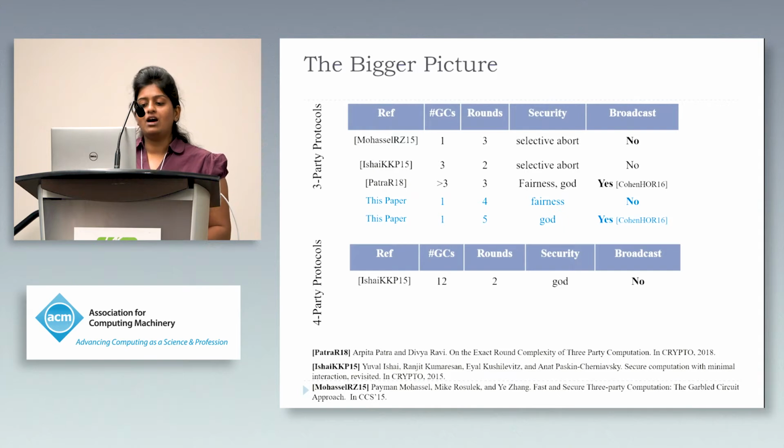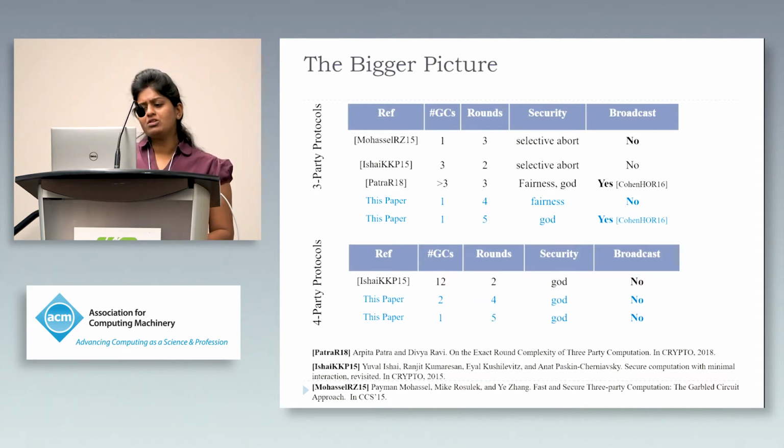So the state of the art, Ishai et al., achieves guaranteed output delivery in 2 rounds, but with an overhead of 12 garbled circuits. In this direction, we improve on the efficiency and obtain a 4-round guaranteed output delivery protocol with the use of just 2 garbled circuits, keeping all other constraints the same as that of Ishai et al. We also show that if we increase the number of rounds by 1, that is, the total round complexity to be 5, then we can achieve guaranteed output delivery with the use of just 1 garbled circuit.